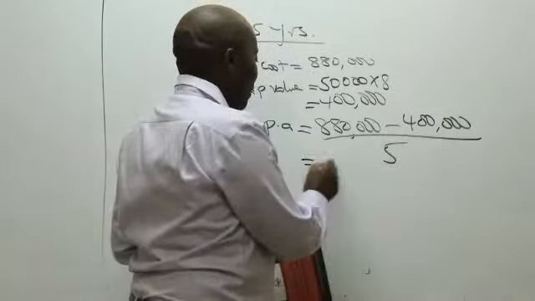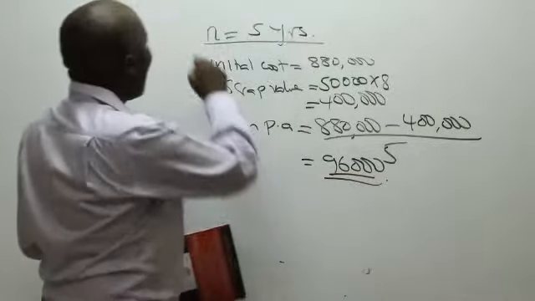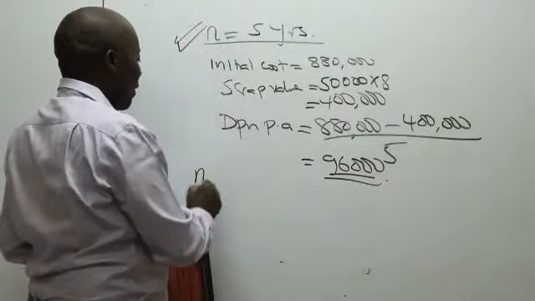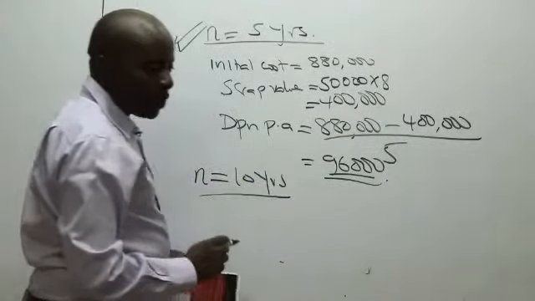Thank you very much. So this is 96,000. Now, how about this other scenario when n is 10 years? When n is 10 years, are you able to see the metrics now?